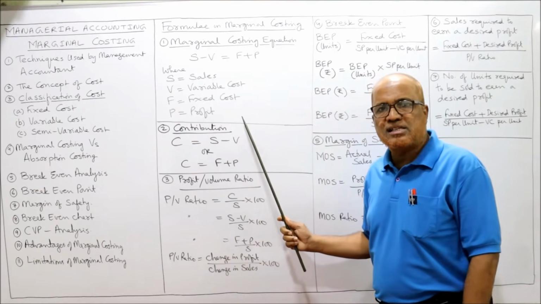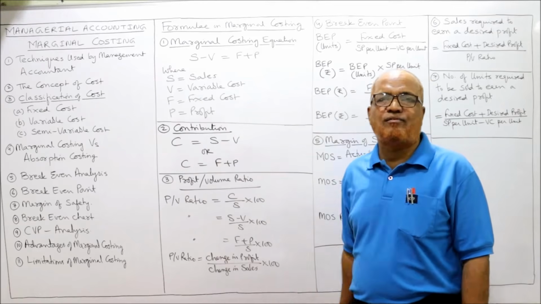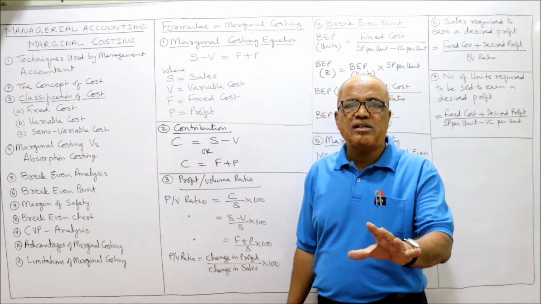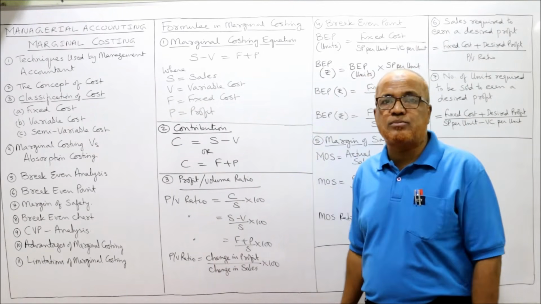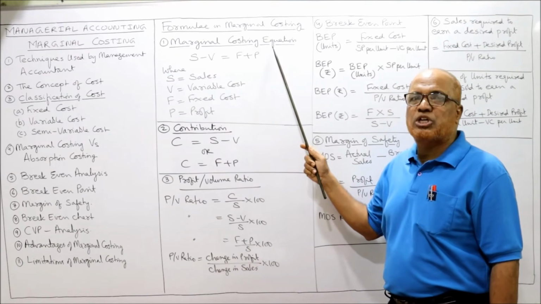So 7 formulas I have given here. You just have to remember, copy down these 7 formulas. Without formulas, you cannot solve any problems. First one, formula in marginal costing equation.